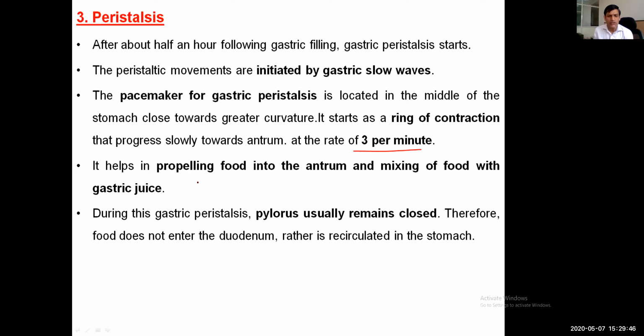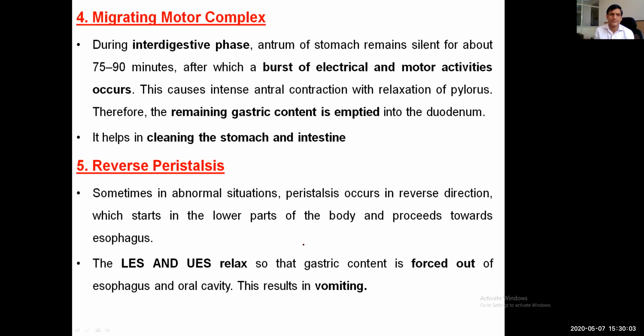It helps in propelling food into the antrum and mixing the food with the gastric juice. During this gastric peristalsis, the pylorus usually remains closed. Therefore, food does not enter the duodenum. Rather, it recirculates in the stomach.